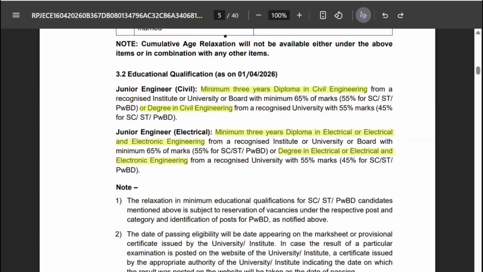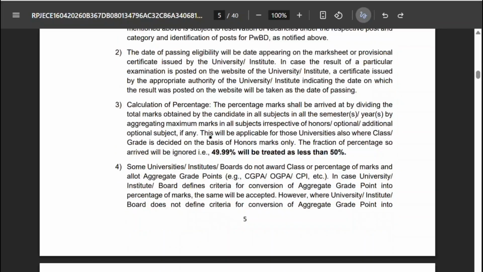Now we will come to the education qualification. For junior engineer civil, a minimum 3-year diploma in civil engineering or a degree in civil engineering is required. The same applies for junior engineer electrical, where a diploma or degree in electrical engineering is required. Now main thing here is experience.